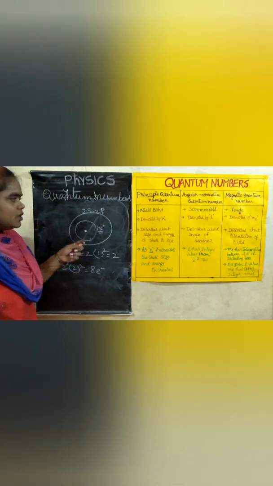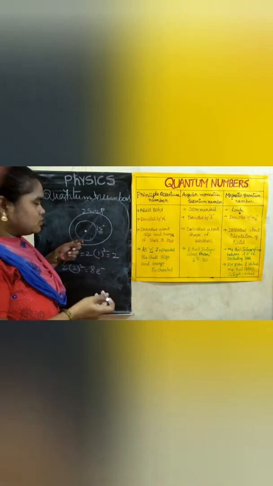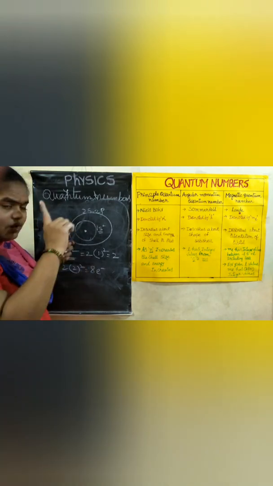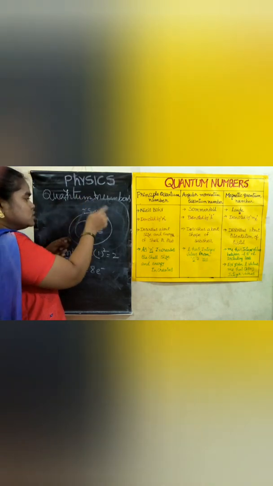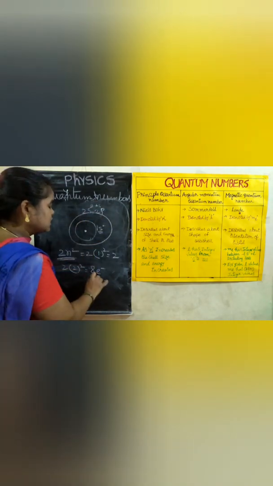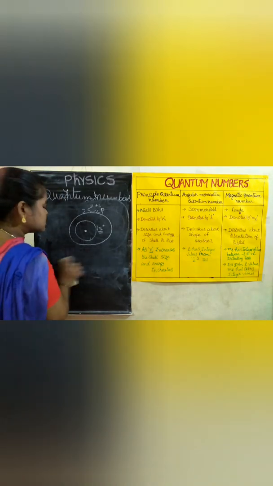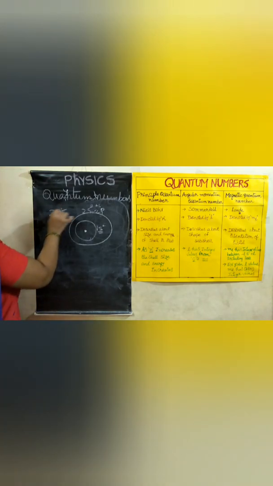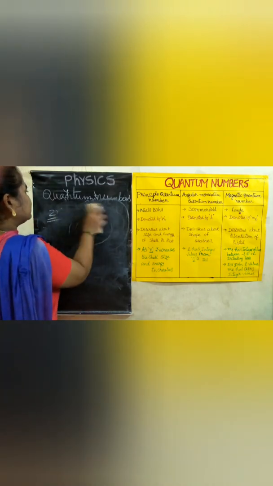You know, in p, 3 orbitals, px, py, pz, depending on the ml values. So 3 twos are 6 electrons, and in s, only one value, so means only one orbital is there. So 1 into 2, 2. So total is 2 plus 6, how many? 8 electrons. So like that, the number of electrons present in the orbit, that gives 2n square. This is also very important.